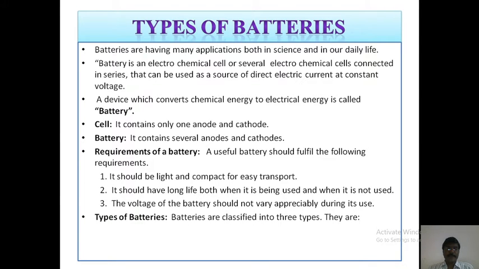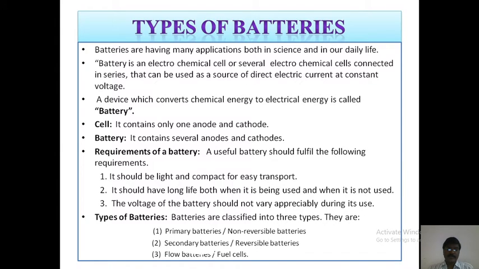Next, how many types of batteries are there? Batteries are classified into three types. They are: first one, primary batteries are non-reversible batteries. Second one, secondary batteries are reversible batteries. Third one, flow batteries are fuel cells.